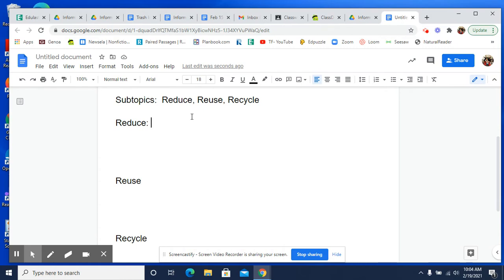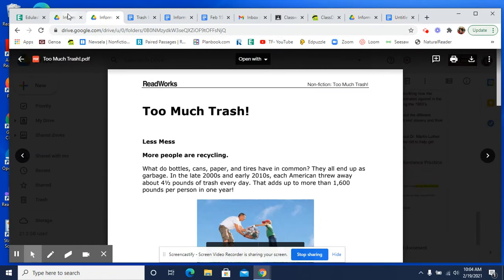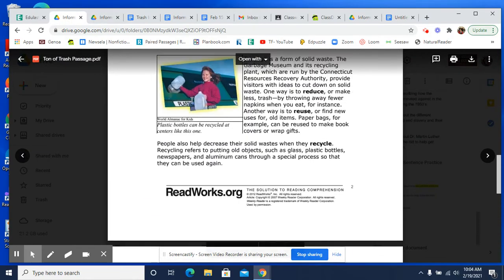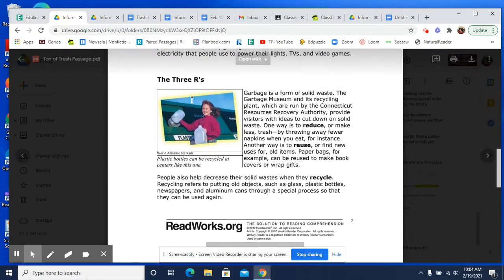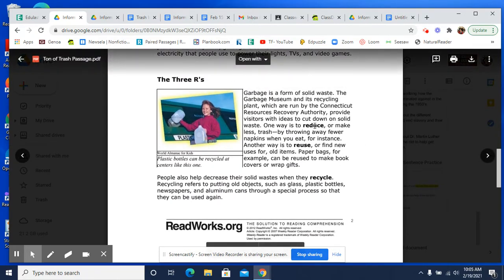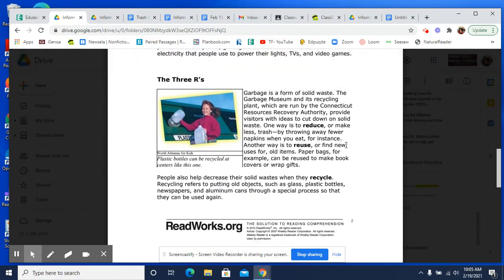First, reduce. Now, if you looked in the article, "A Ton of Trash," this section right here gives you a definition for each. So I look for reduce and it says make less trash. Reuse, I see, oh, uses for old items. So they give you a definition for each one.